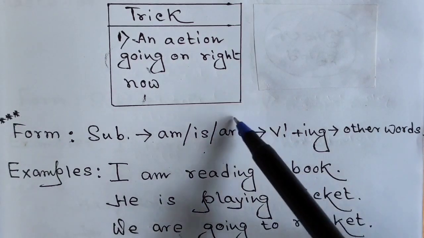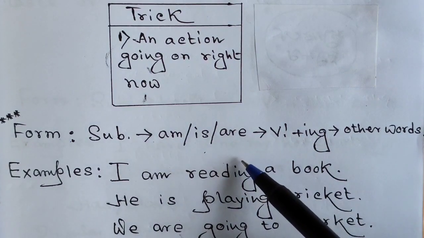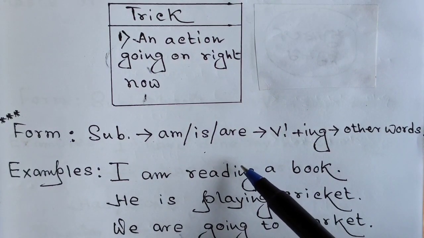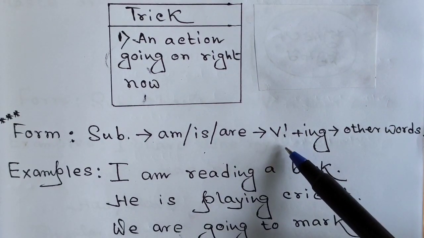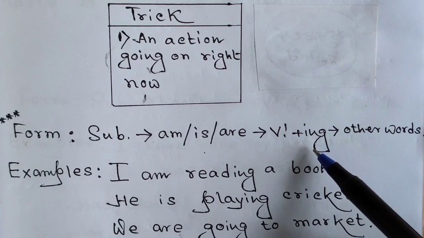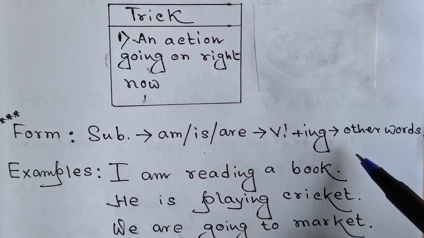That means out of these three auxiliary verbs, one must be there to form a sentence in this particular tense. And after that, the first form of the verb with ing must be there. And after that, there might be other words as well.